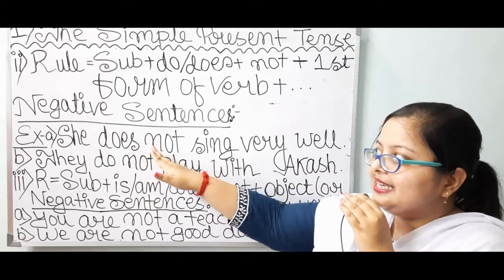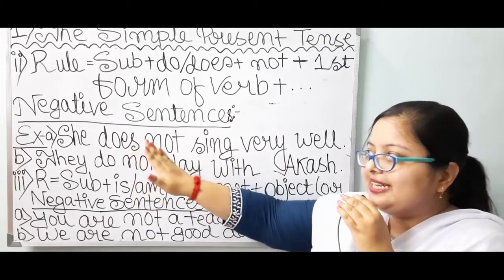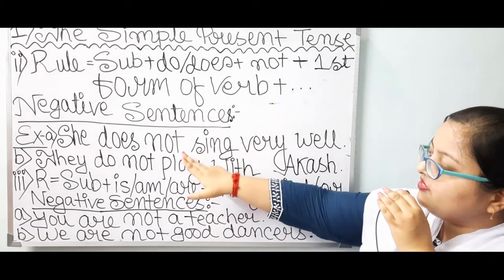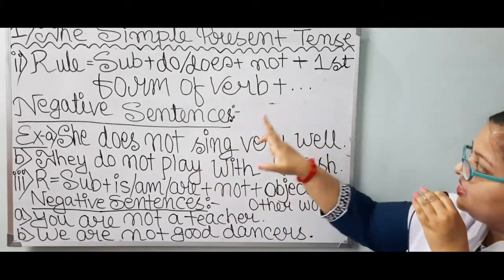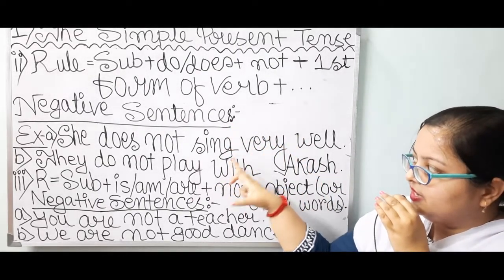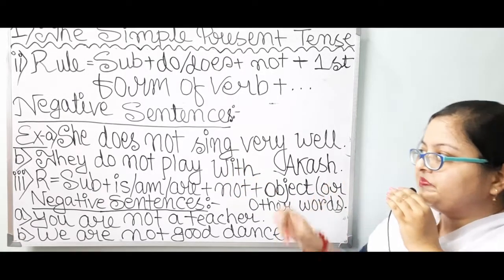Do plus es. Es is getting added with the word do. So, she does. Then according to the rule, we have to take not. Then first form of verb. I have taken the verb sing over here.